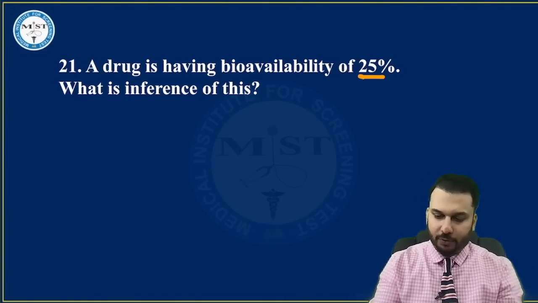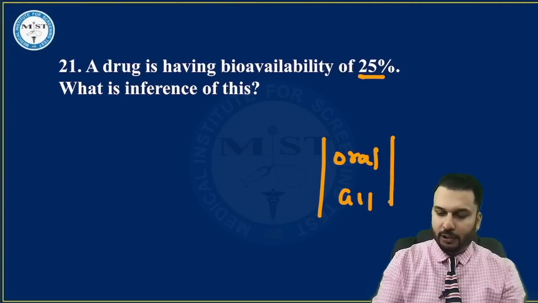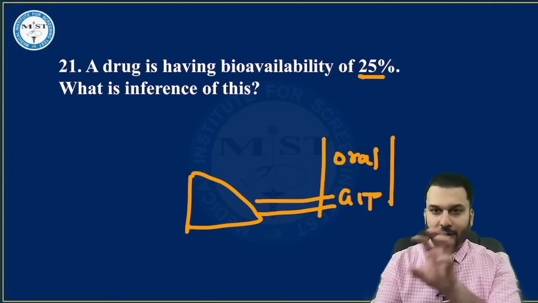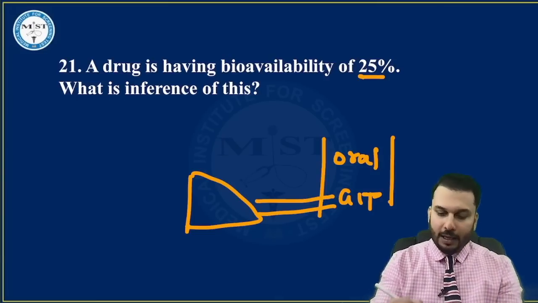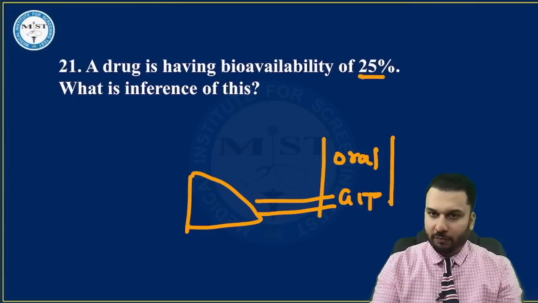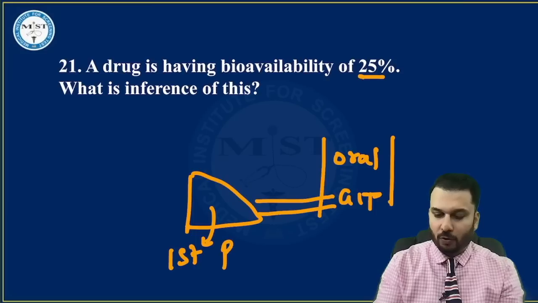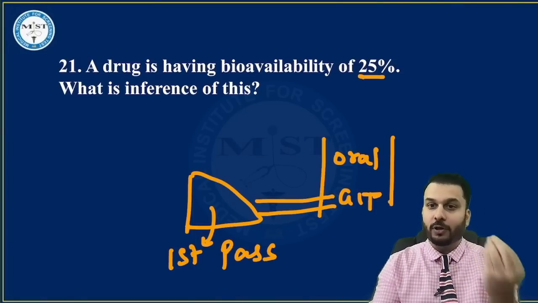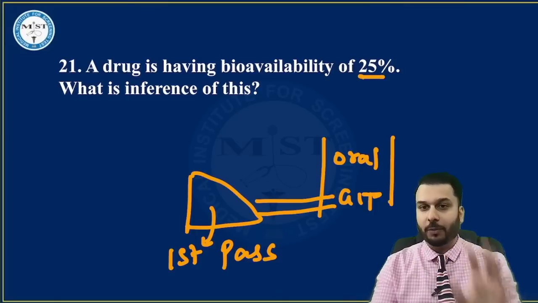Let's take a basic example. I took a drug orally. Let's say this drug came into my GIT. And then this drug from the GIT will be first going to the liver. When the drug gets absorbed, first this drug through the oral route will reach the liver. And whatever the amount of drug you might have given to the patient, some drug is metabolized right away by the liver, which is called first pass metabolism. That means even before the drug was able to produce any effect in your body, some drug already got wasted. This is called first pass metabolism.